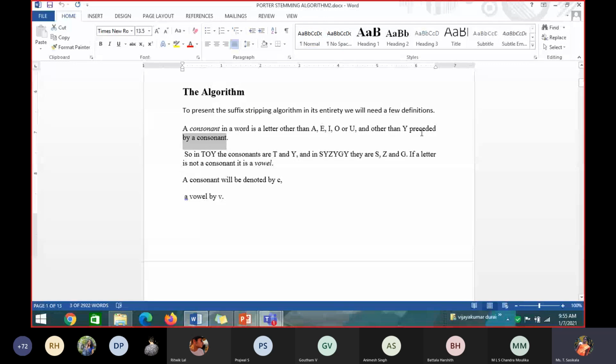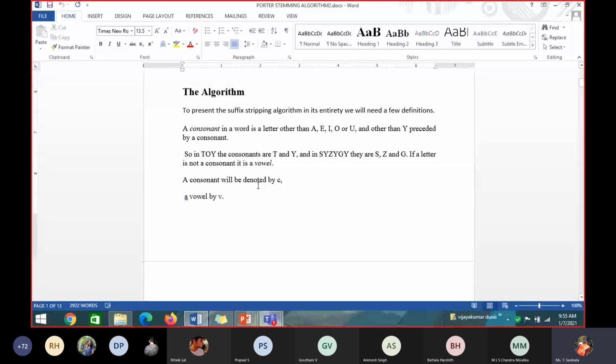For example, take the word toy. Y is preceded by what? Before Y, what is the letter? O. So in toy, the consonants are what? T and Y. And O is a vowel. Yes, like that. They have taken vowels as V and consonants as C.